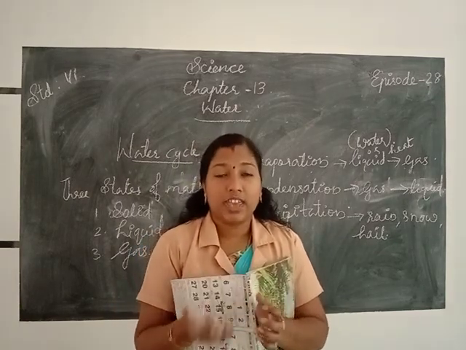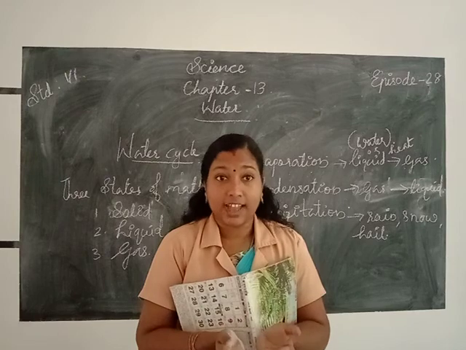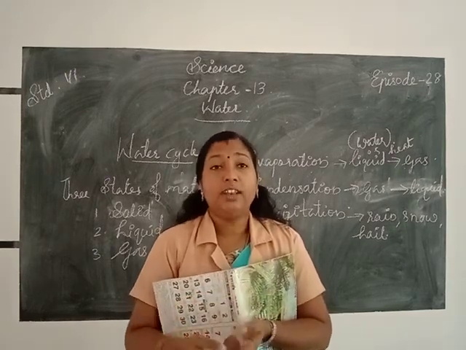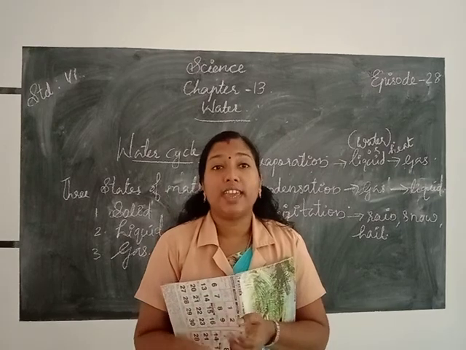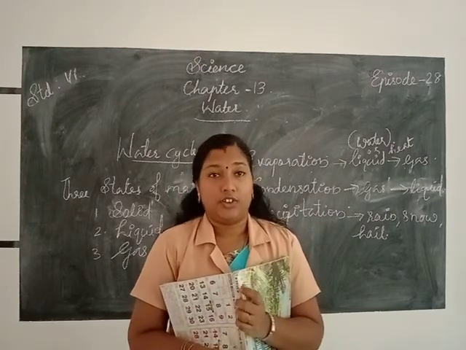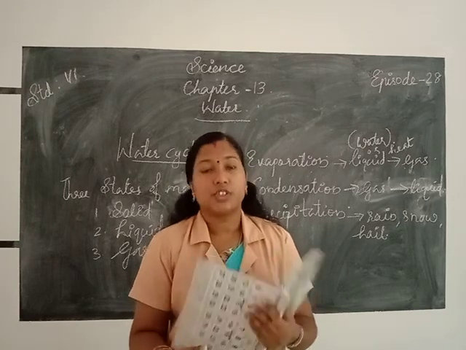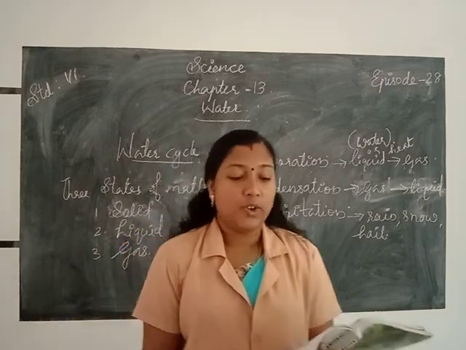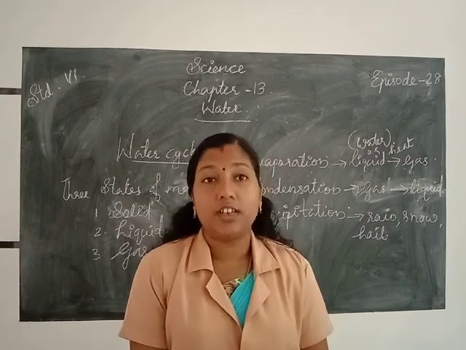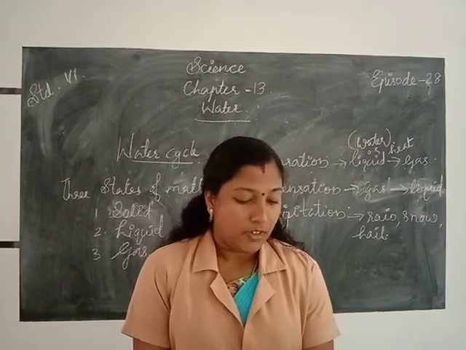Then we purify the salt through different processes, and then we get the salt. Okay, so we get salt through which method? Through evaporation.